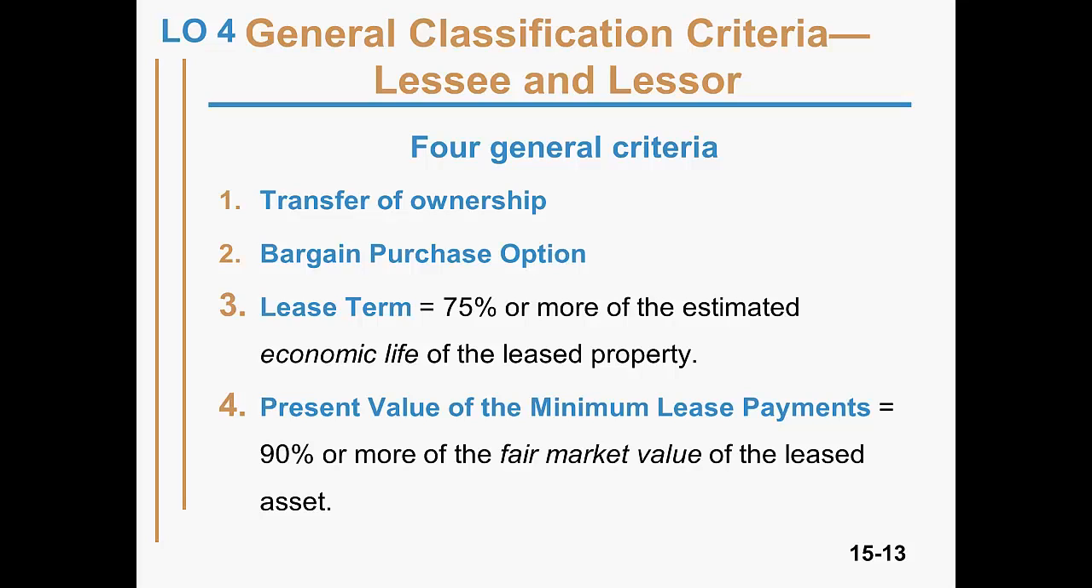The next criteria to consider is whether or not the lease agreement has a bargain purchase option, which we already covered. The third is the lease term. You will need to determine if the lease term is 75% or more of the economic life of the leased asset. The last is the present value of the minimum lease payments, which must be compared against the fair market value of the leased asset to determine if the payments are 90% or more.